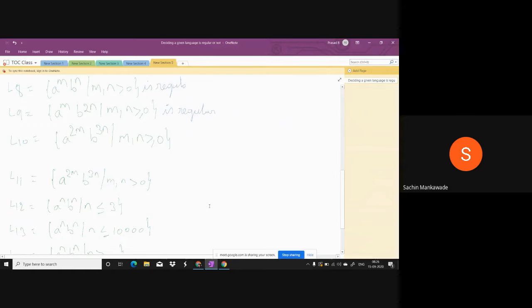Okay, it is an even number of a's. Only a's can be there, and the smallest string is epsilon. This is for L10, even number of a's. A single a, don't accept. Two a's, yes, accept. 1, 2 yes, 3 no, 4 yes, 5 no, 6 yes, like this. This accepts only a's, an even number of a's.